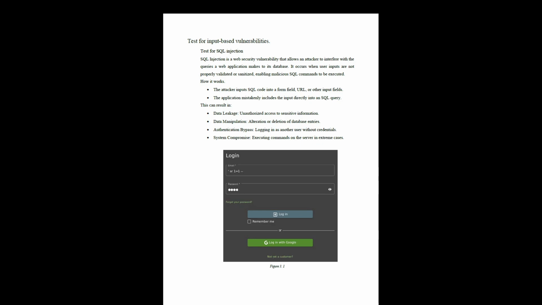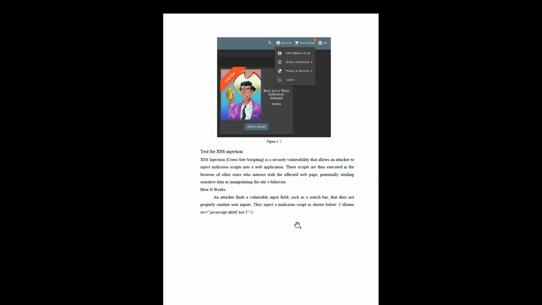So what will the result be? Data leakage, unauthorized access to data, manipulation, authentication bypass, and system compromise. As you can see in figure 3.1 and 3.2. Next, I will explain cross-site scripting. Cross-site scripting injection lets an attacker inject a harmful script into a web page, and the script runs in user browsers when they visit the page. How does it work? The attacker finds a vulnerable input field and they enter a script like this, iframe, JavaScript alert, and so on.